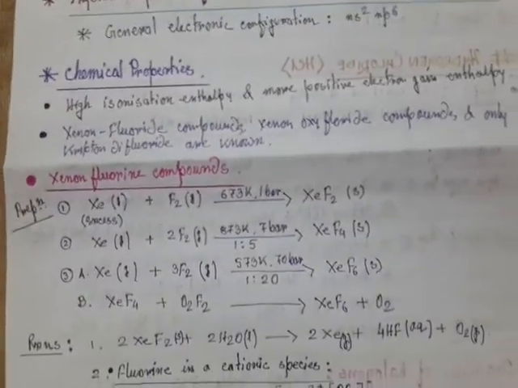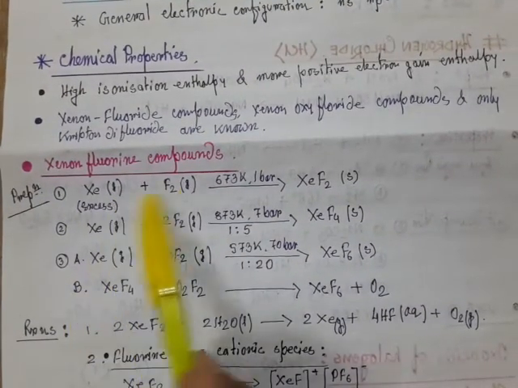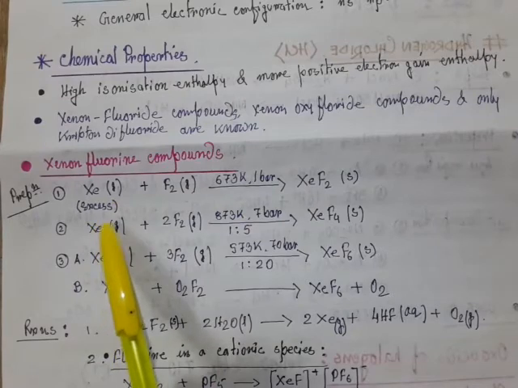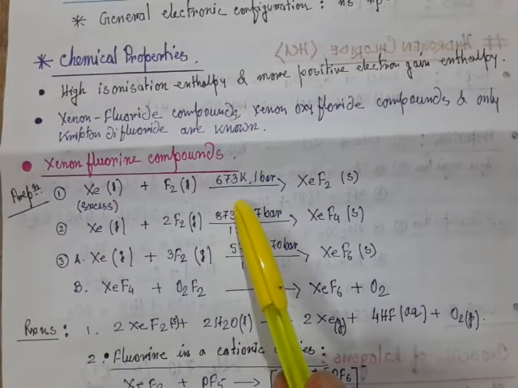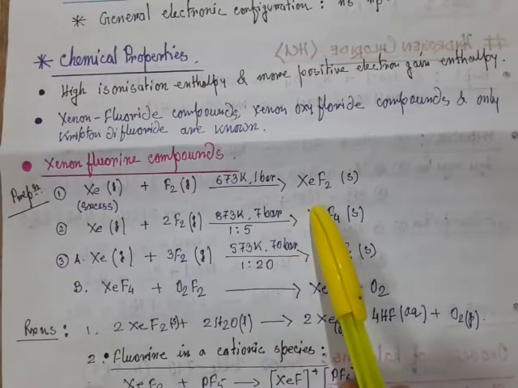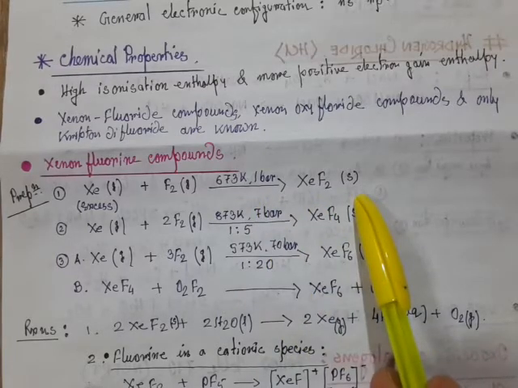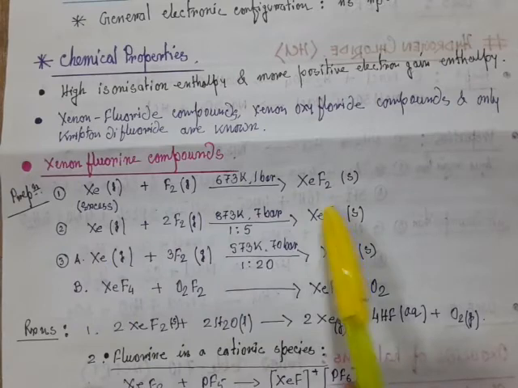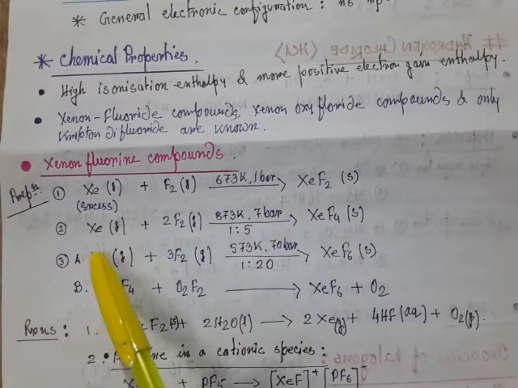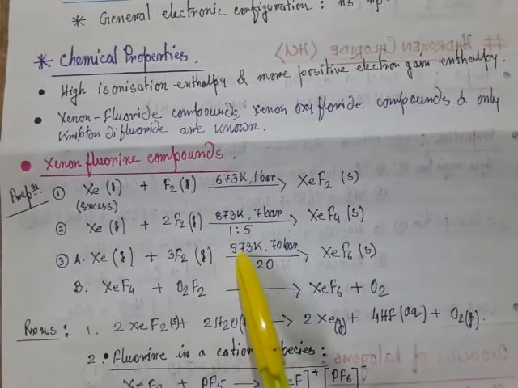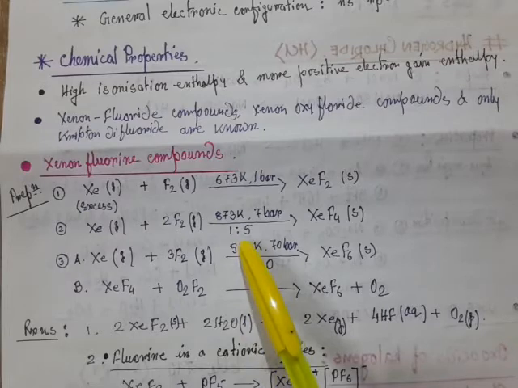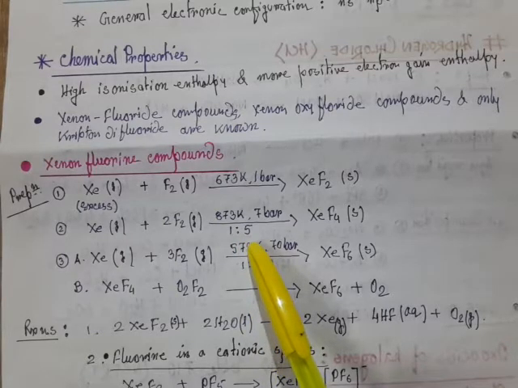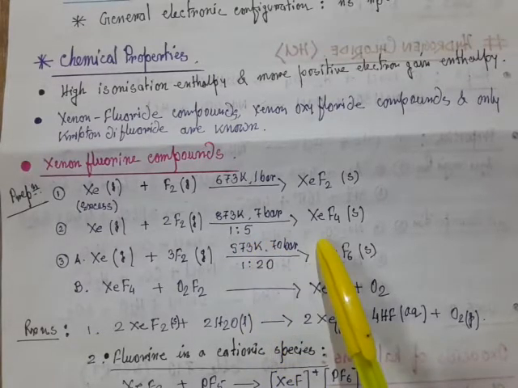Xenon fluorine compounds: xenon in excess reacts with fluorine at 673 Kelvin and 1 bar pressure to produce xenon difluoride, which is solid. Obviously, xenon and fluorine are gases and this is a solid. The next one: when xenon reacts with fluorine in a 1:5 ratio mixture at a temperature of 873 Kelvin and 7 bar pressure, the product is xenon tetrafluoride,